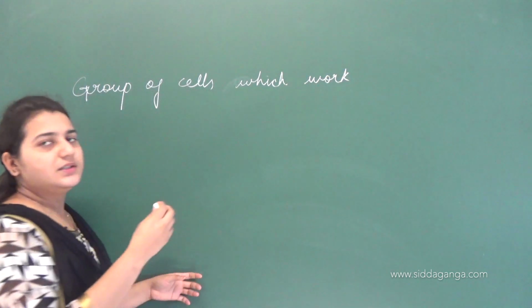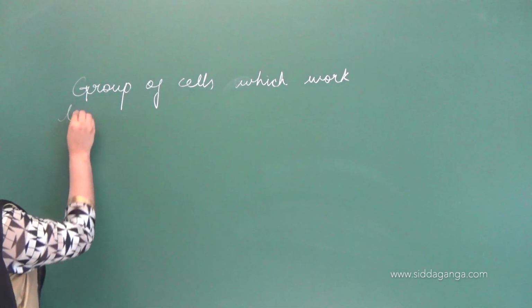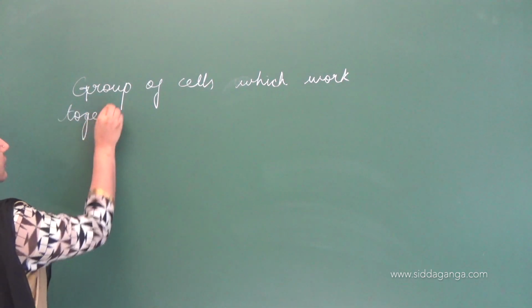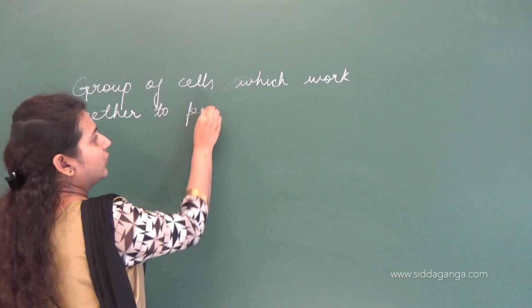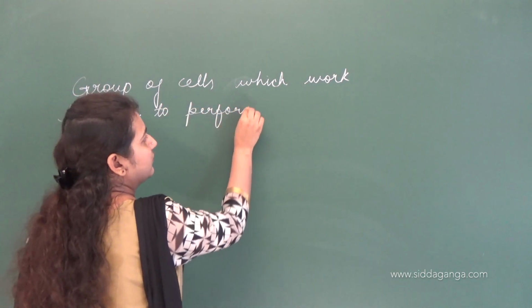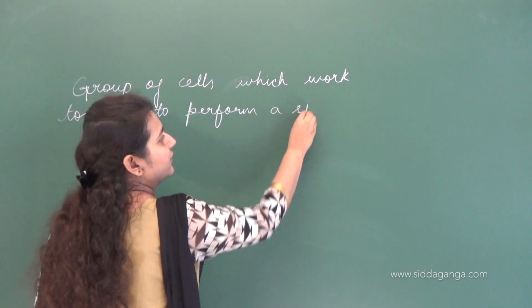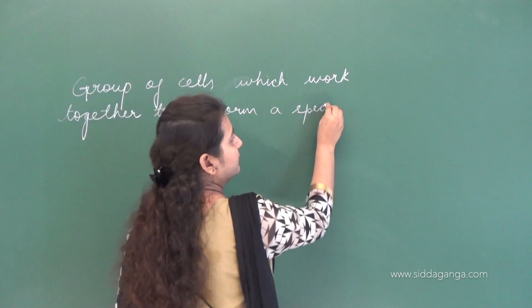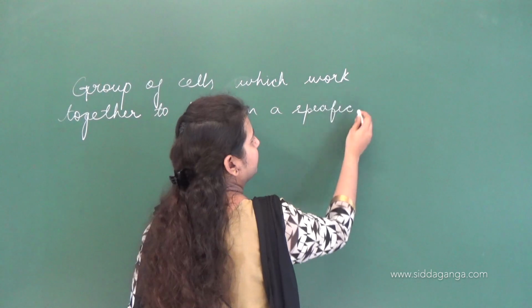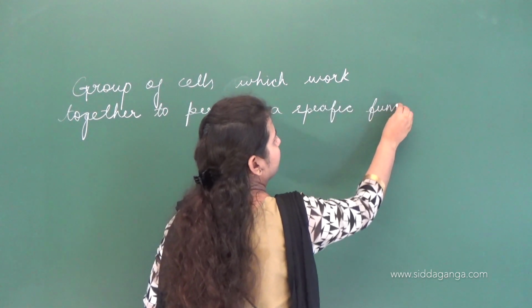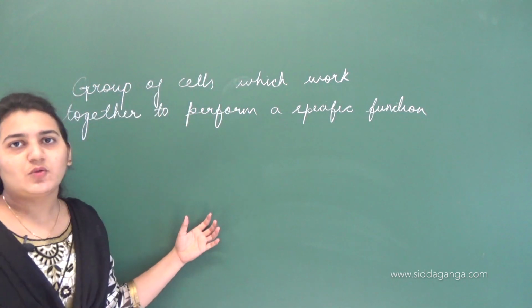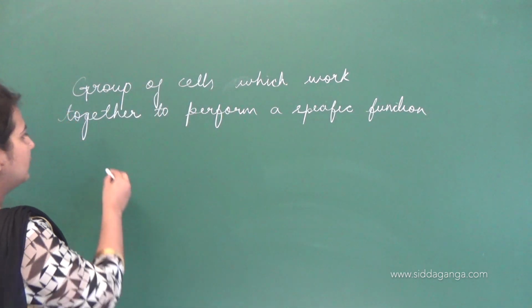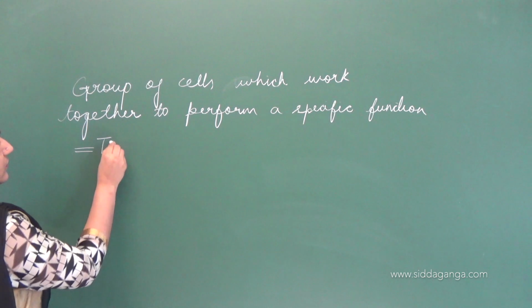A group of cells which work together to perform a specific function. So this group of cells is called tissue.